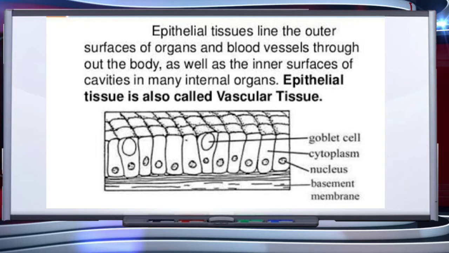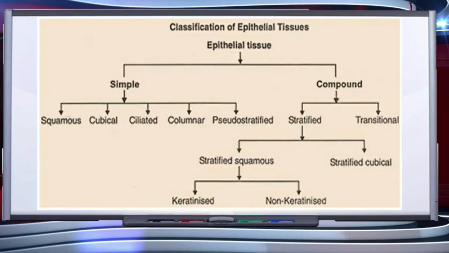This tissue has a free surface which faces either a body fluid or the outside environment, and thus provides a covering or a lining for some part of the body. The cells of epithelial tissue are compactly packed with little intercellular matrix. Epithelial tissue is also called vascular tissue.